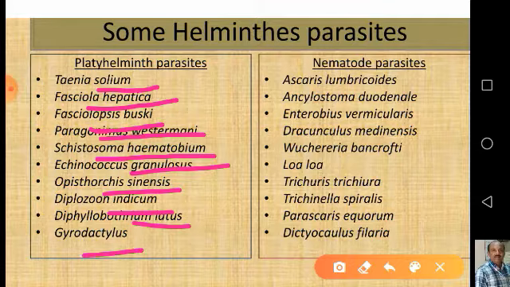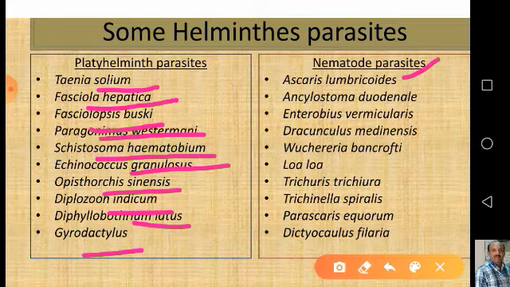These are some of the helminth or platyhelminth parasites living not only on human beings, but in different animals also. Now coming to the nematode parasites, main nematode parasites include Ascaris lumbricoides, and all these nematodes are roundworms. Ancylostoma duodenale. Then Enterobius vermicularis, also called pinworm, which lives in the large intestine, cecum and appendix of man, whereas Ascaris lumbricoides is present in the small intestine.